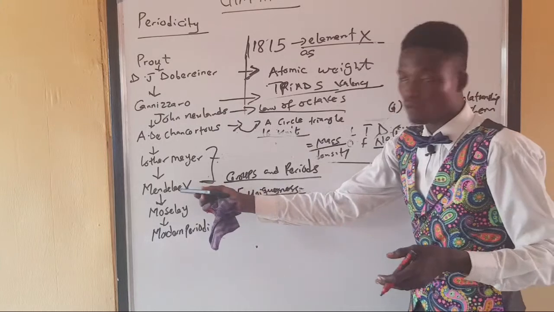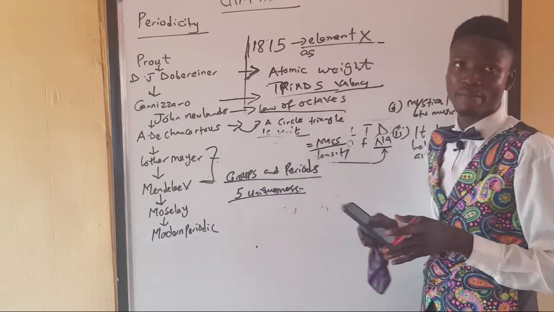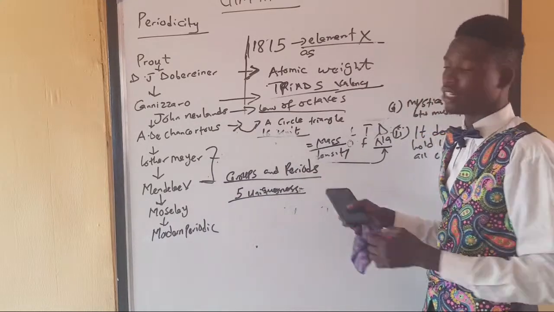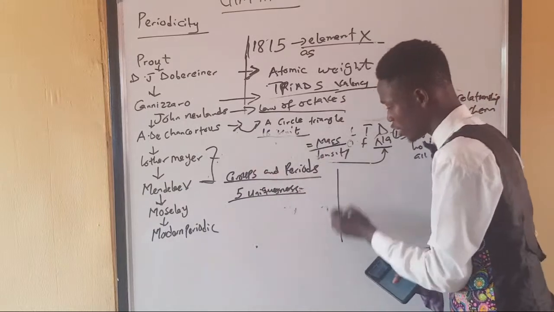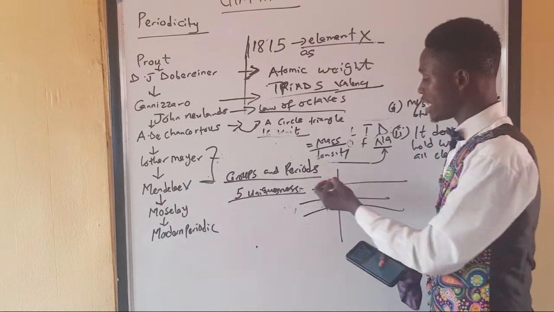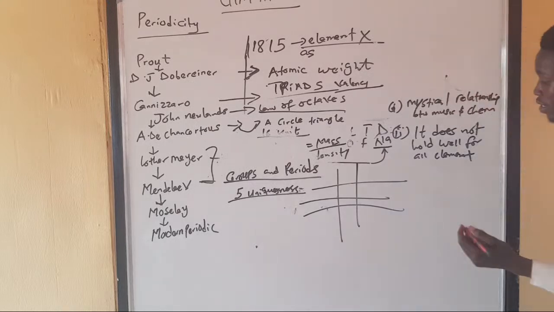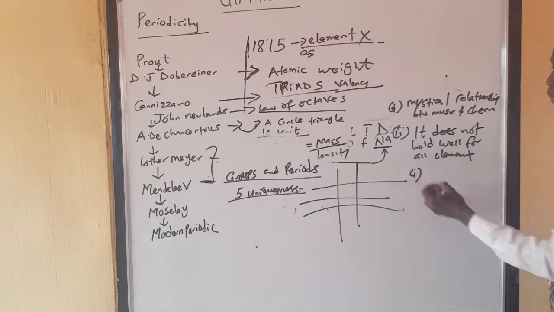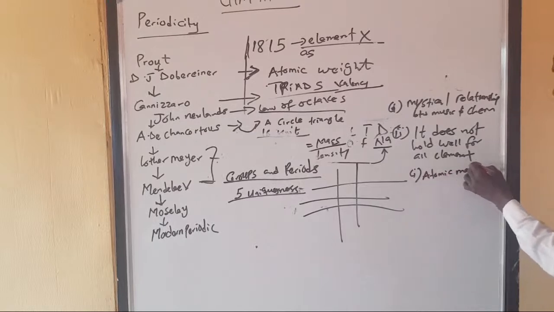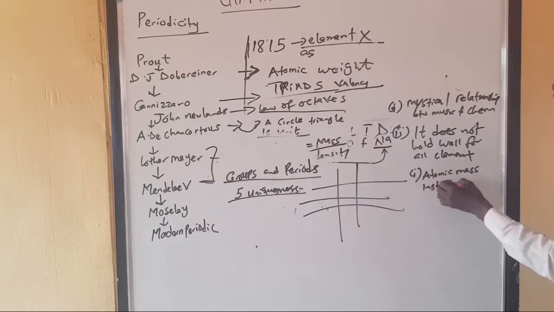He just made sure that every element that behaves similarly is in the same group, regardless of their atomic mass. But at this point, even with Mendeleev, we are still using atomic mass to categorize elements in the periodic table. And he was the one that first gave us the groups and the periods. He made the groups the columns, and he made the periods the rows. And by then there were some limitations to his findings, which I would like us to note. Number one, he used atomic mass instead of atomic number.